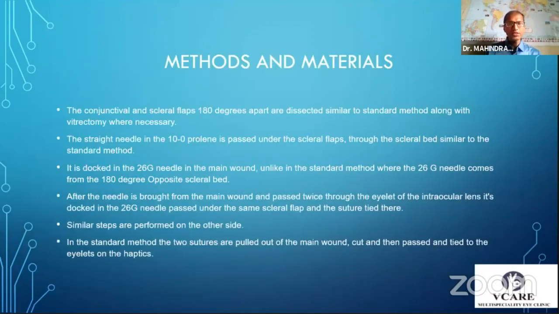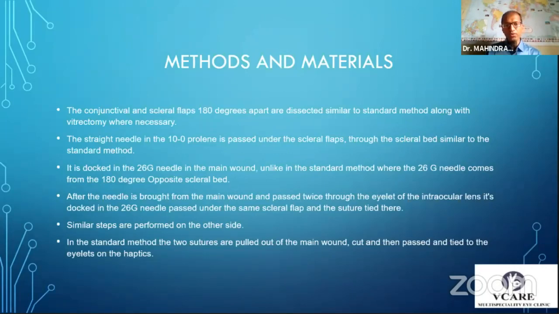In the methods, the conjunctival and scleral flaps are made 180 degrees apart, similar to the standard method, along with vitrectomy wherever necessary. The straight needle in the Tenoprolene is passed under the scleral flaps through the scleral blade, similar to the standard method. However, here it is docked in the 26G needle through the main wound, unlike the standard method where the 26G needle comes from the 180 degrees opposite scleral bed.